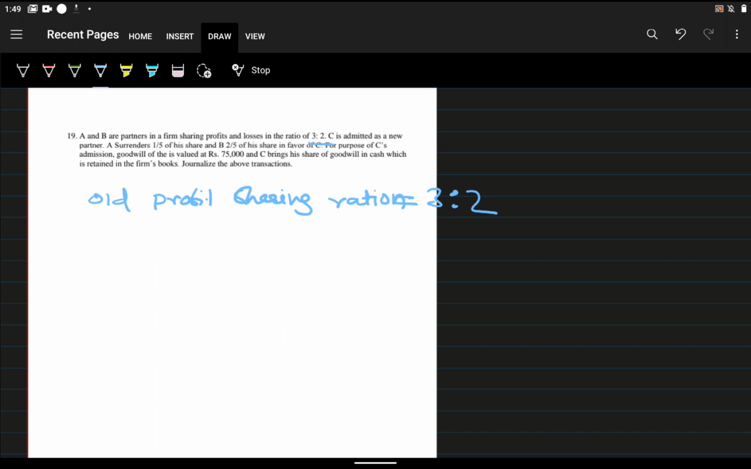And at the time, C is admitted as a new partner. A surrenders 1/5 of his share. So how can we find the sacrifice of A? A's sacrifice is equal to 3/5, that is his share. The ratio is 3:2, so his share is 3/5. He surrenders 1/5 of his share, so 3/5 into 1/5 is 3/25. That is A's sacrifice.